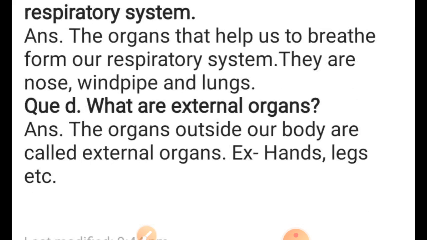Next, the question, what are external organs? The organs outside our body are called external organs. Students, in this chapter, only internal organs are there. No external organs are there in this chapter. So external organs are organs that are present outside, which we can see, like I have already mentioned here, hands, legs, etc. And internal organs are present inside, which we cannot see, so they are called internal organs. So it is the answer about external organs.